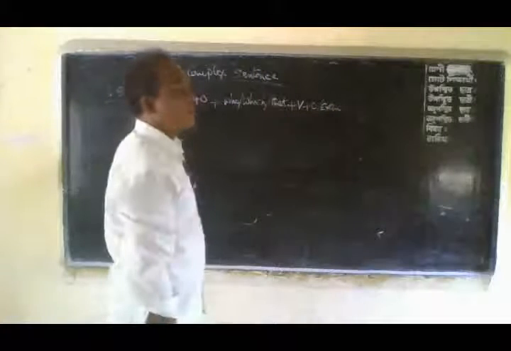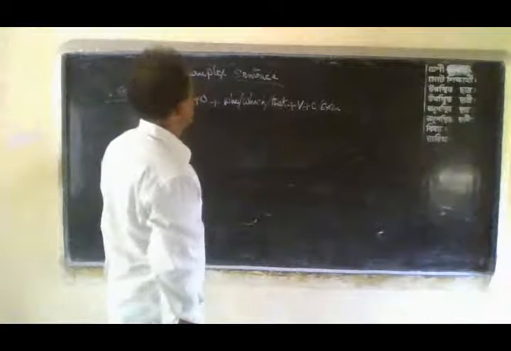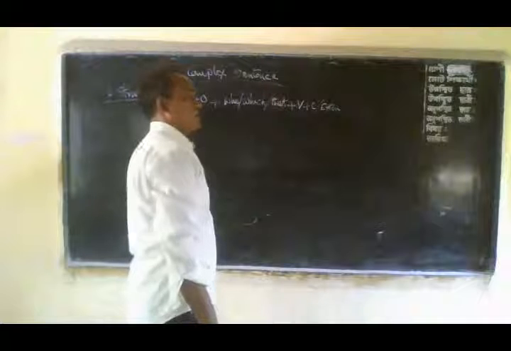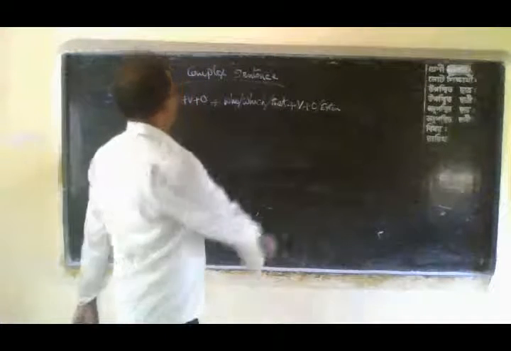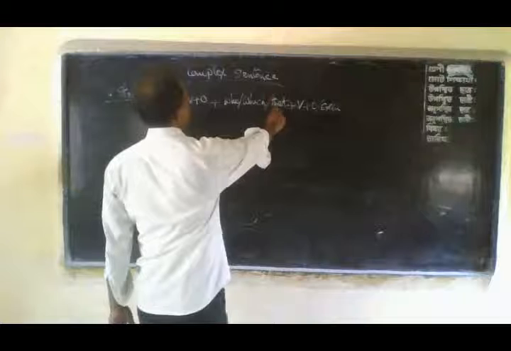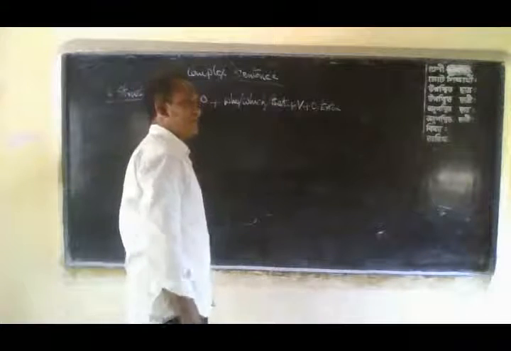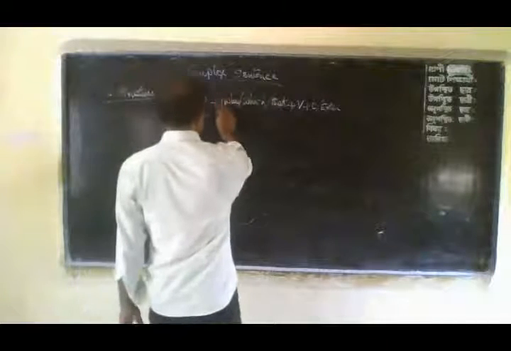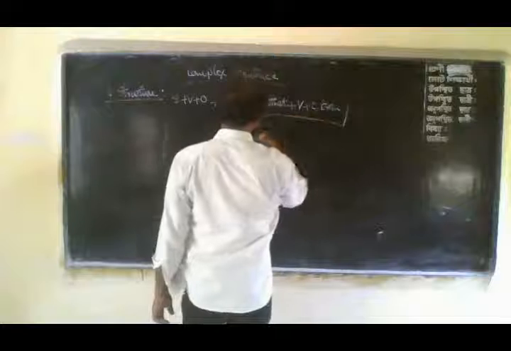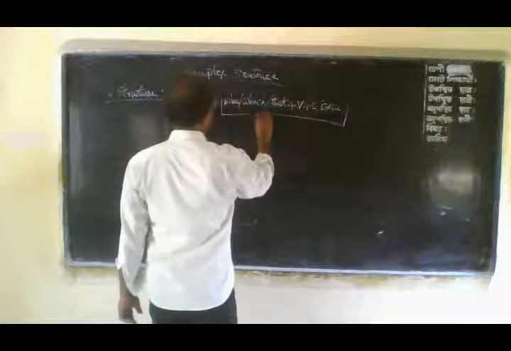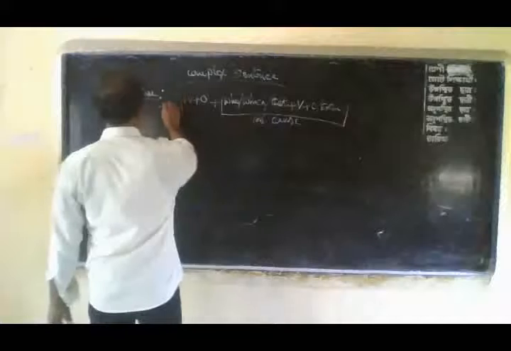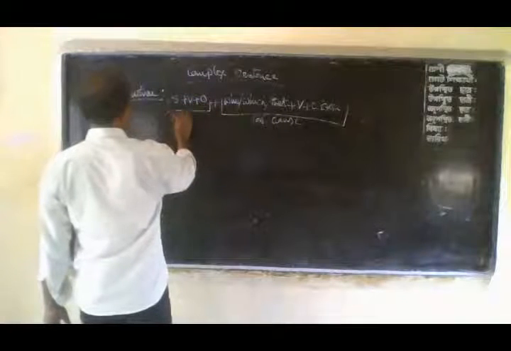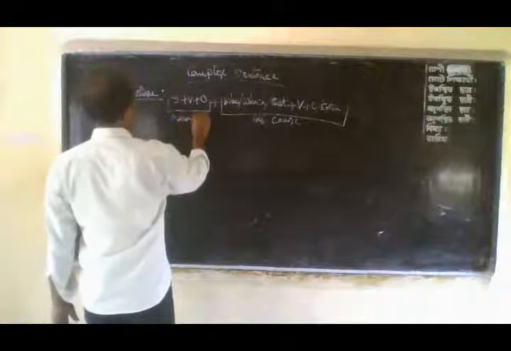You have to know that the adjective clause always takes who, is, that as its subject. This part is the adjective clause, and this is the main clause or principal clause.